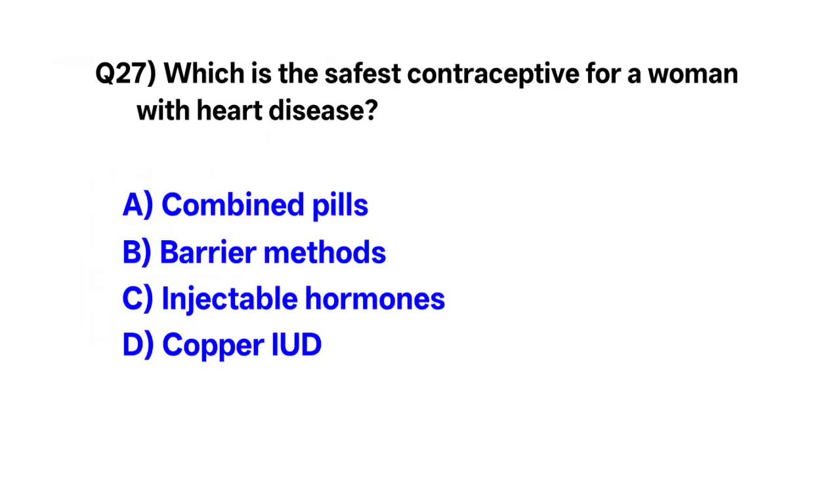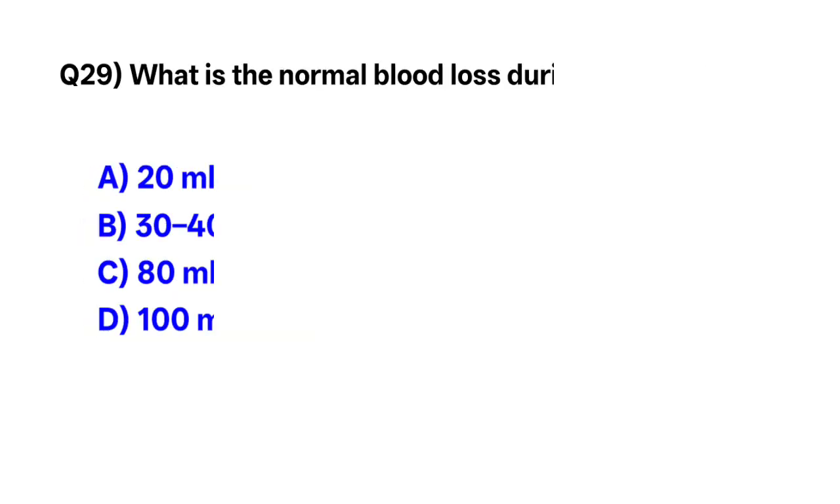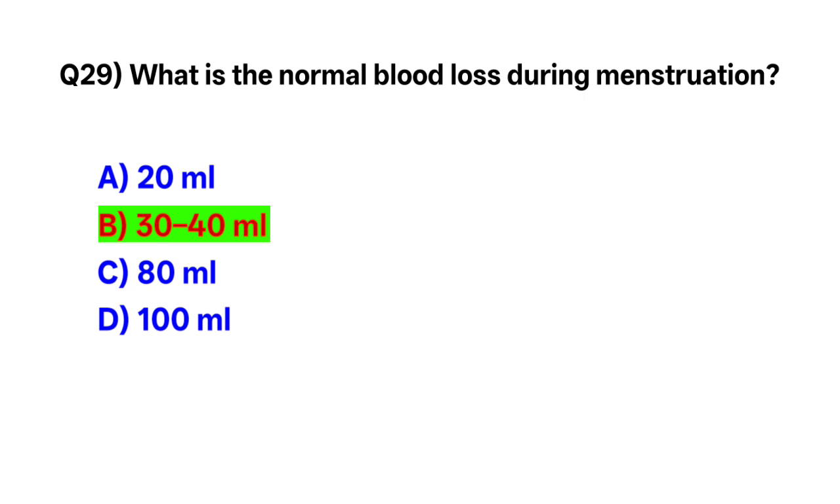Question number 27. Which is the safest contraceptive for a woman with heart disease? The correct option is B. Barrier methods. Question number 28. Which hormone is highest in the luteal phase? Correct option is D. Progesterone. Question number 29. What is the normal blood loss during menstruation? The correct option is B. 30 to 40 milliliter.